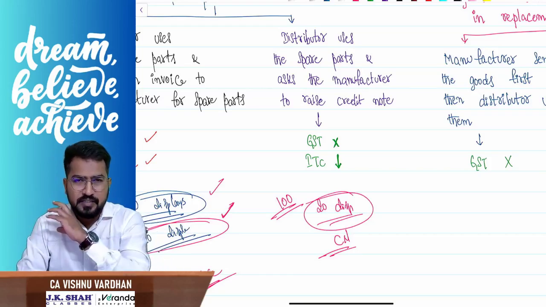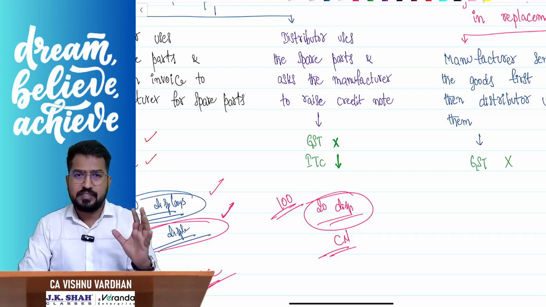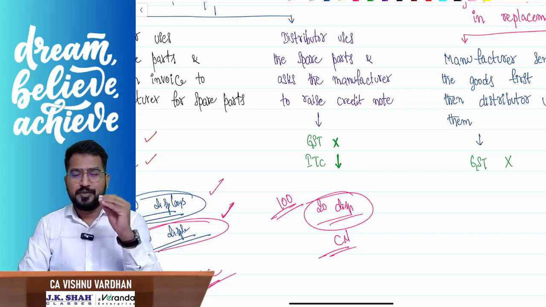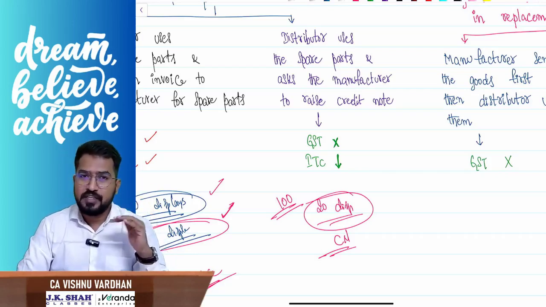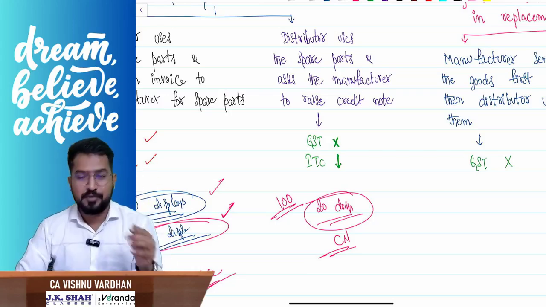Guys, there is heavy rainfall here outside. If at all power cuts, we'll update you in the group. Okay, so just have that in your mind, that's all. Okay, fine. I don't think there will be a power cut, but still, our fate, we don't know. If it happens, I'll update you in the group. Am I clear with this point?